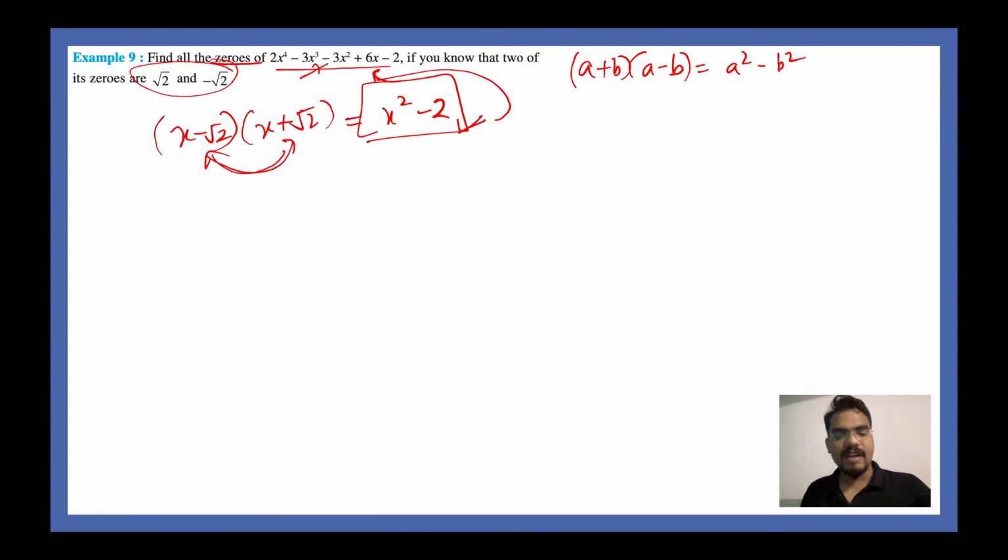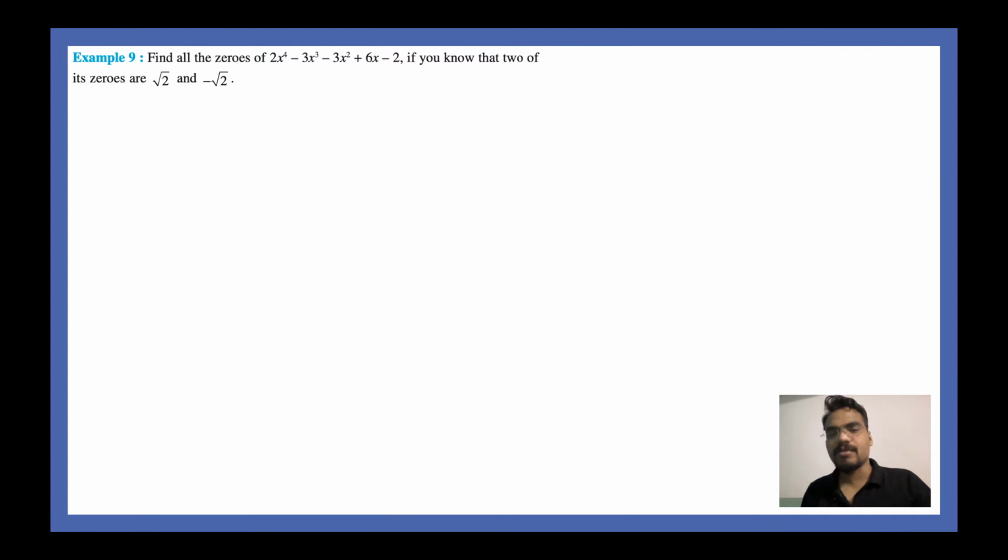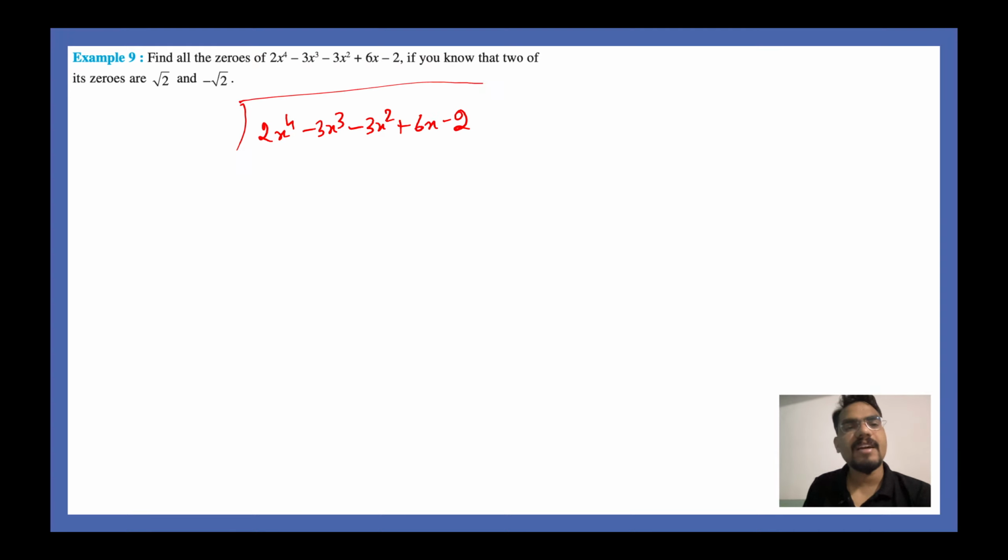Now let's do that. Let us understand how do we solve these kind of questions. 2x power 4 minus 3x cube minus 3x square plus 6x minus 2. This is the question. How do you divide it? So you divide it by x square minus 2, and I have shown you why we are using x square minus 2 here.